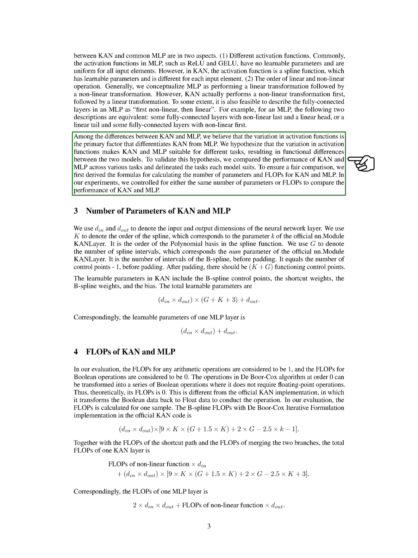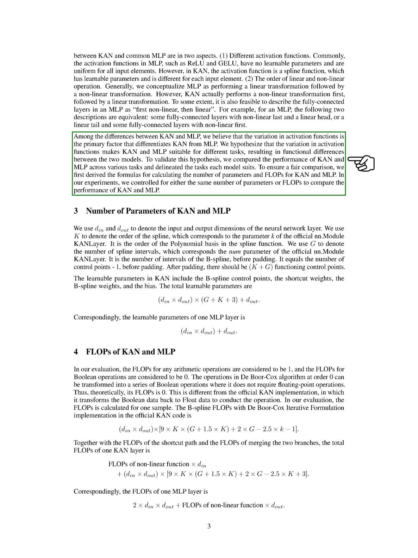Among the differences between KANs and MLPs, we believe that the variation in activation functions is the key factor that distinguishes KANs from MLPs. We hypothesize that this variation makes KANs and MLPs suitable for different tasks, leading to functional differences between the two models. To test this hypothesis, we compare the performance of KANs and MLPs across various tasks and identify the specific tasks each model is best suited for.